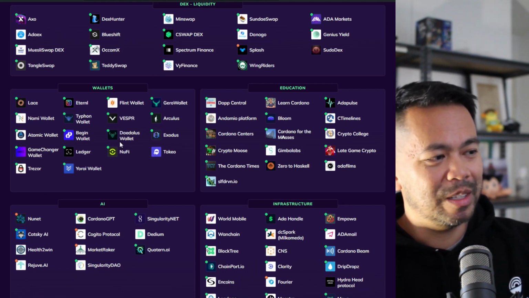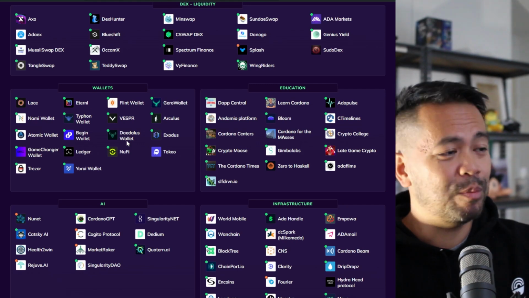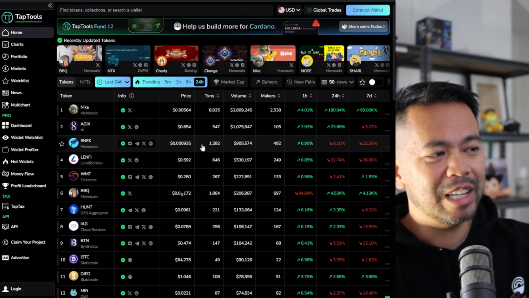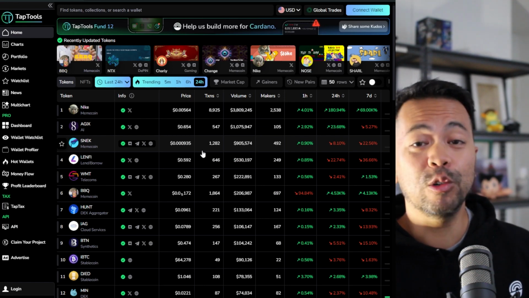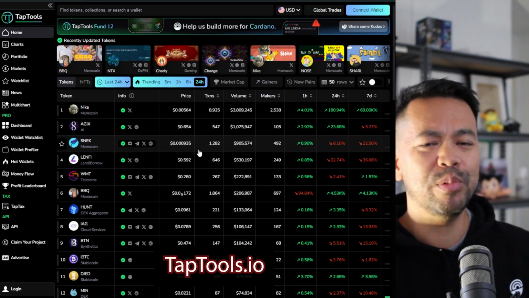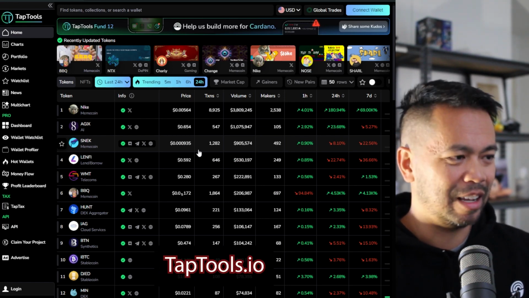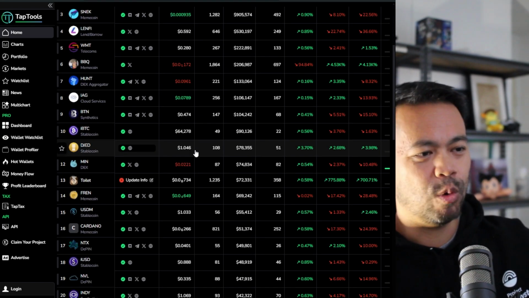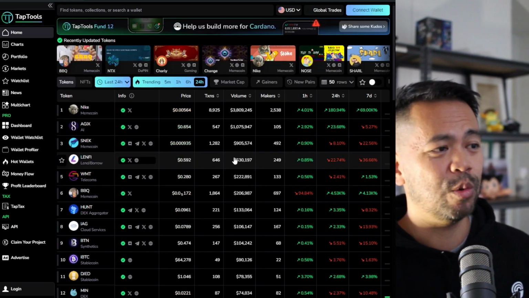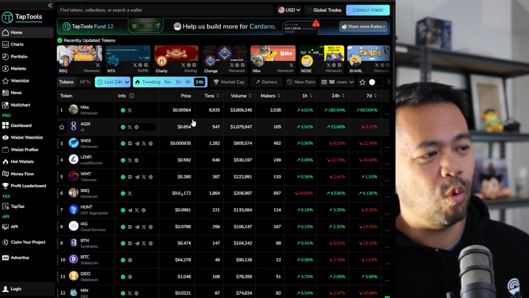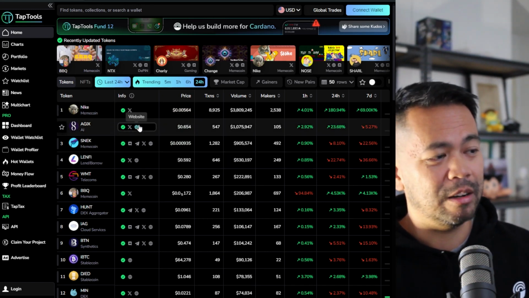Now, once you've picked a wallet and set yourself up with a seed phrase, you probably would want to have a look at what you could possibly trade. And there's plenty of stuff when you look at TapTools. So this is a beautiful aggregated analytics dashboard where you can see all the trading volumes of all the various projects. They pull in all the data from all different places, so you can see what's trending and what's hot at the moment.